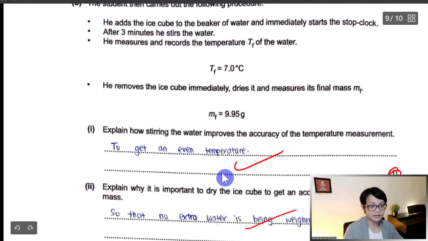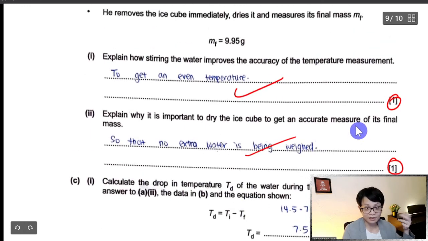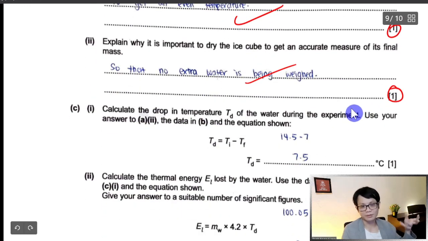Why do you want to stir it? To get an even temperature, 1 mark. Explain why it is important to dry the cube: so that no extra water is added. Because it's cold, probably there will be condensation, some extra water, so you want to wipe it first. But that's why I cannot really imagine what he's trying to do in the experiment. Calculate the drop of temperature.